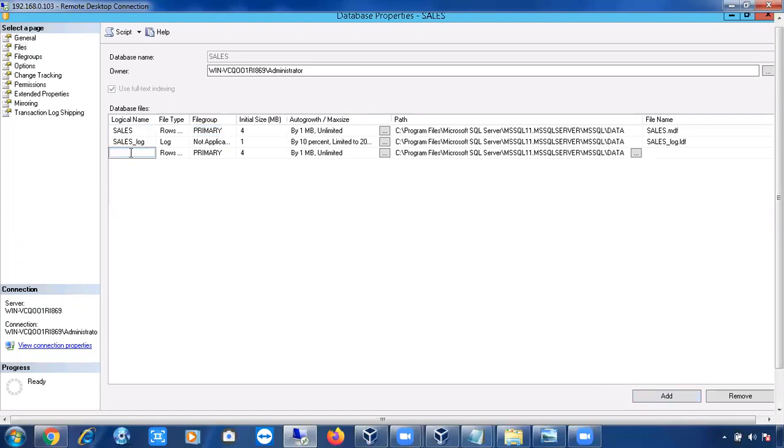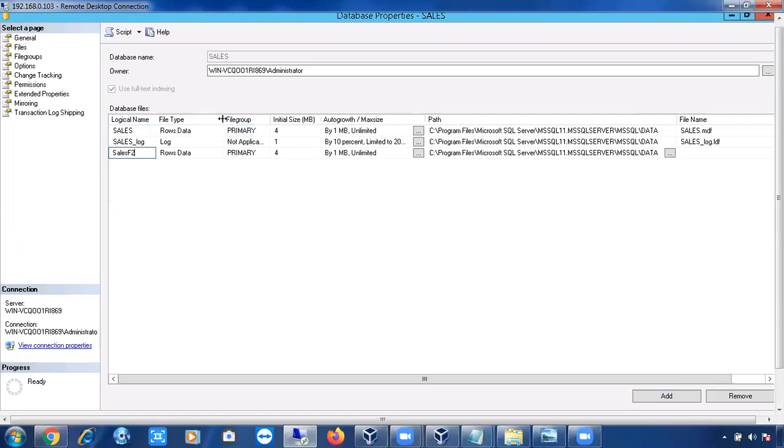I want to create one more data file, sales F2. What kind of file do you want to create, a data file or a log file? You can select it here. If you want to create the file in the same file group, select primary. No, I don't want my file in the primary file group, I want a separate file group. You can simply create a new file group and give it a name. Automatically this file will be added into that file group.